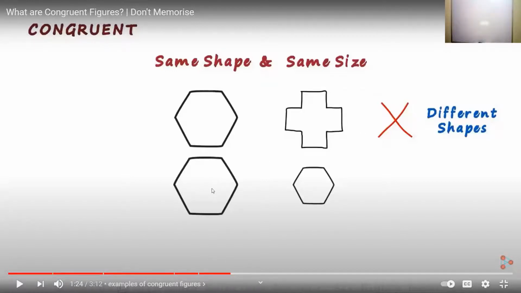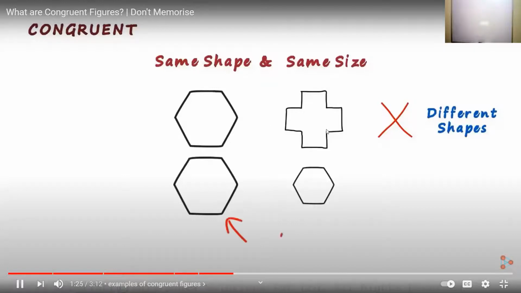Second case देखिए, first one is a hexagon and second one is also a hexagon, but shape तो same हो गया. अभी क्या problem है? Still they are not congruent. Can you tell me the reason why they are not congruent? The size. Their size is different. That is why. Yes, correct.